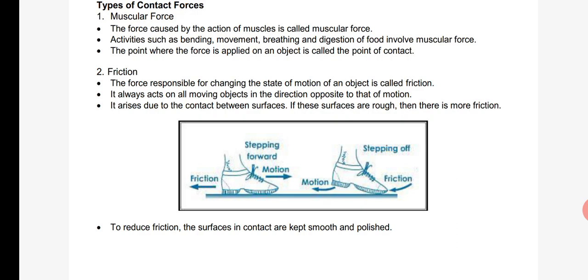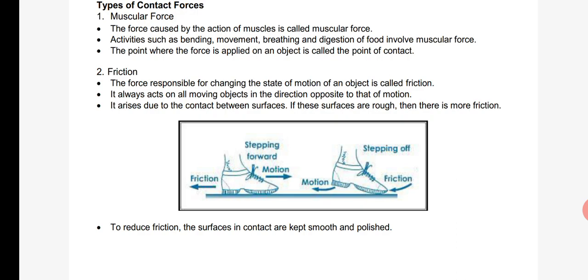You can reduce friction by smoothening or polishing the surface. For example, if you pour oil on the floor and try to walk, you will slip because of less friction. So friction can be increased by increasing the surface roughness, and reduced by increasing the surface smoothness.